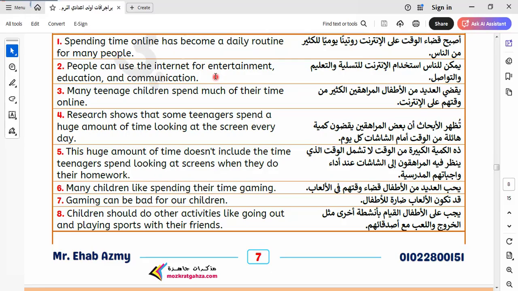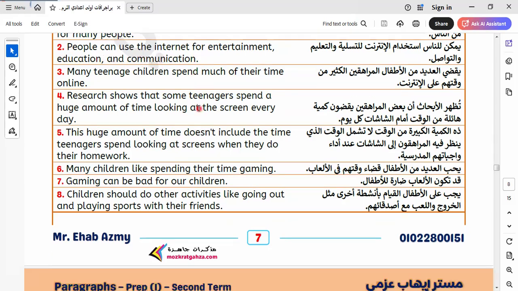Okay, both girls help their mother at home, and the boy also helps his mother. So the three children help their mother at home. So what does this mean? That we must do activities and leave the internet for short times. Don't sit on the internet all the time. People can use the internet for entertainment, education, and communication.